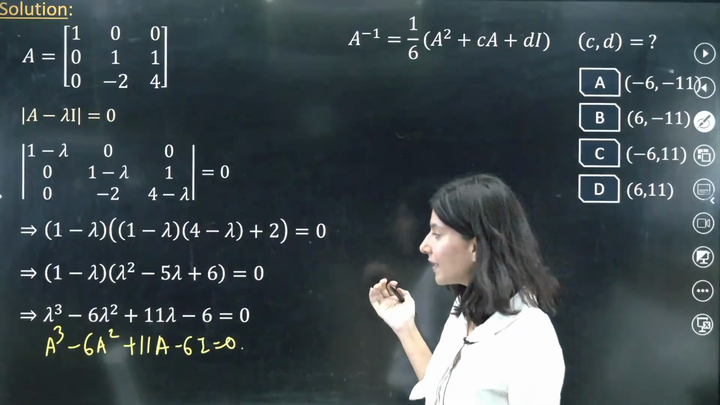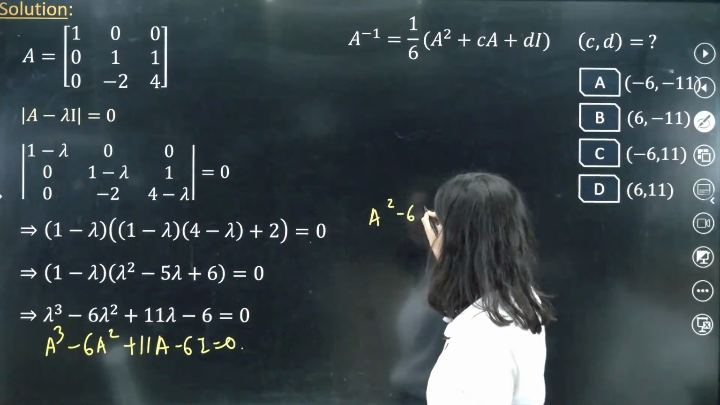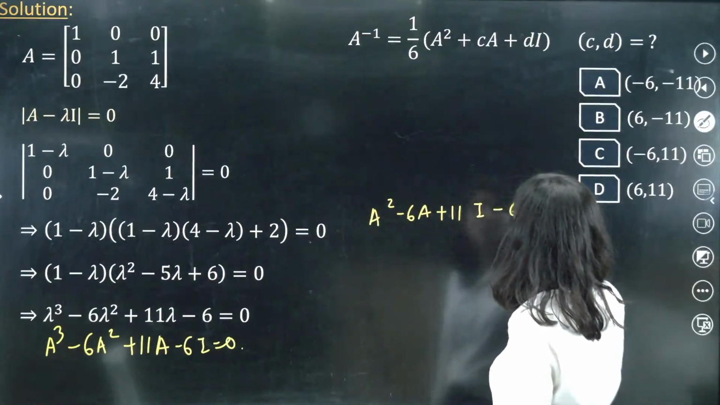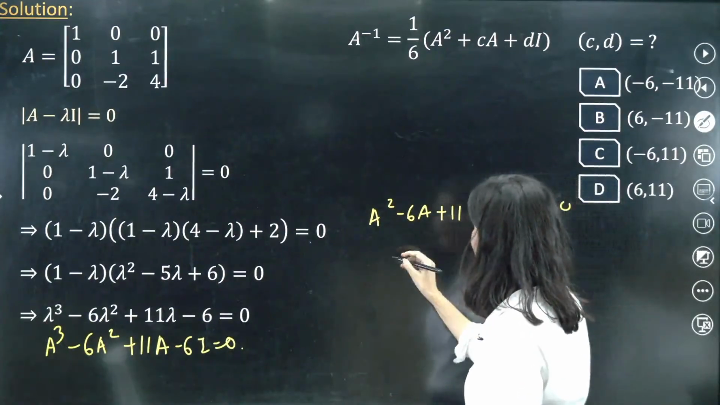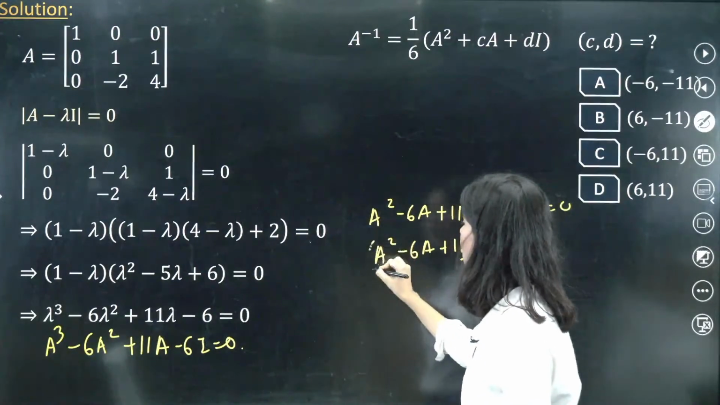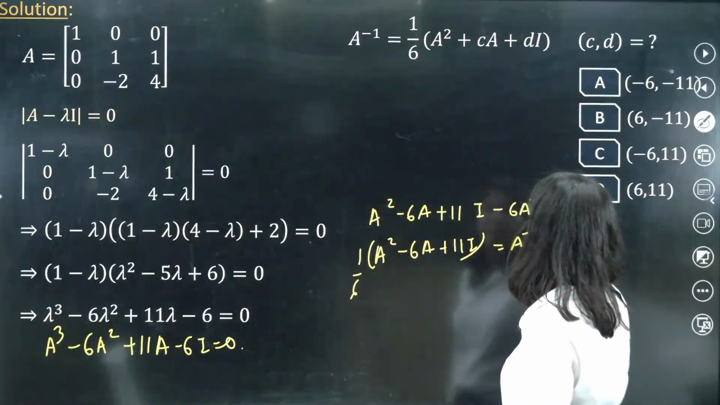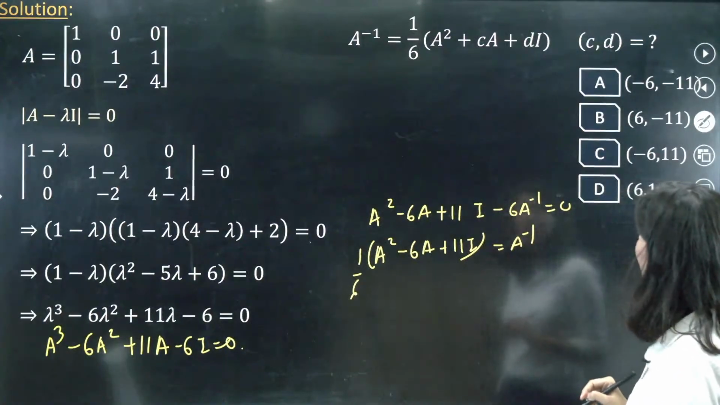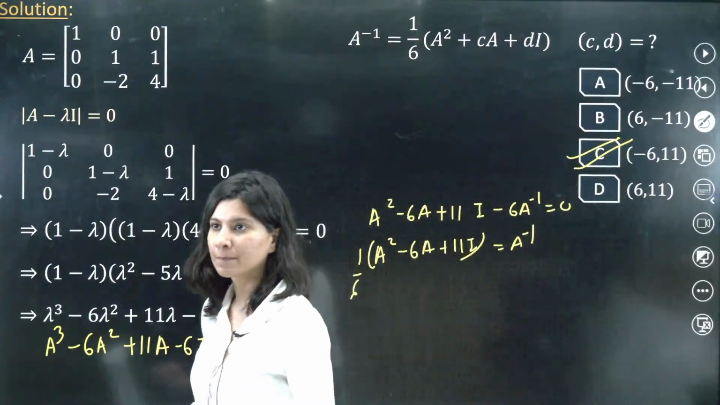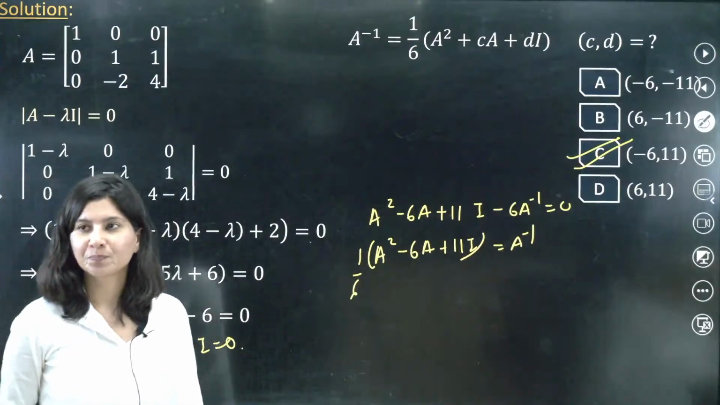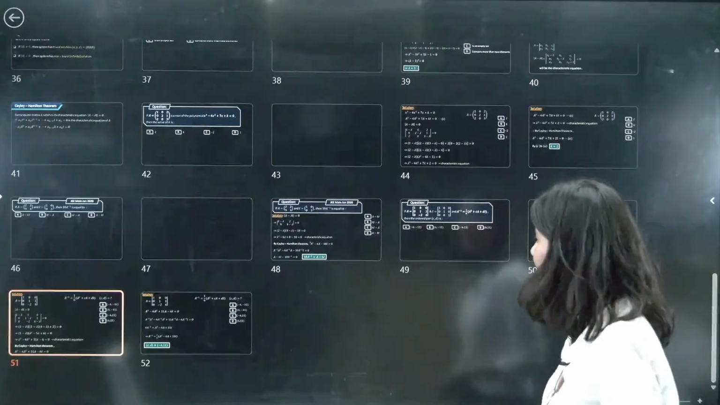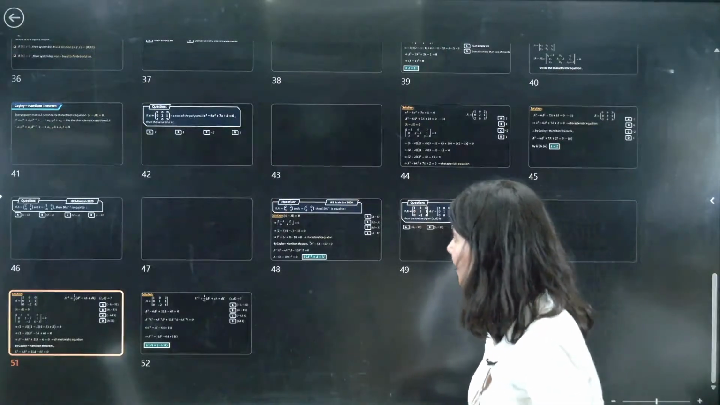If you do the multiplication by A inverse, A square minus 6A plus 11I minus 6A inverse equals to 0. Shift it towards the right hand side. So that is going to give you plus 11I, 1 by 6 A inverse. So minus 6 and 11. Option C is absolutely right. Clear? Okay. So again, can you see the same thing? We are doing it again and again.